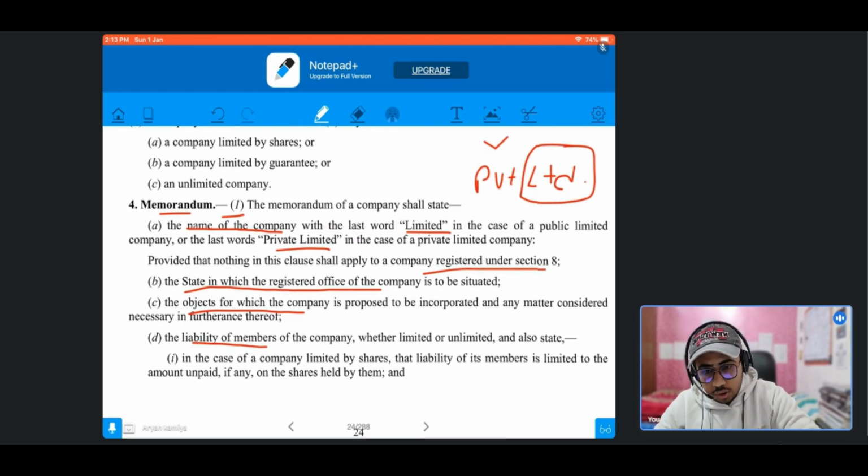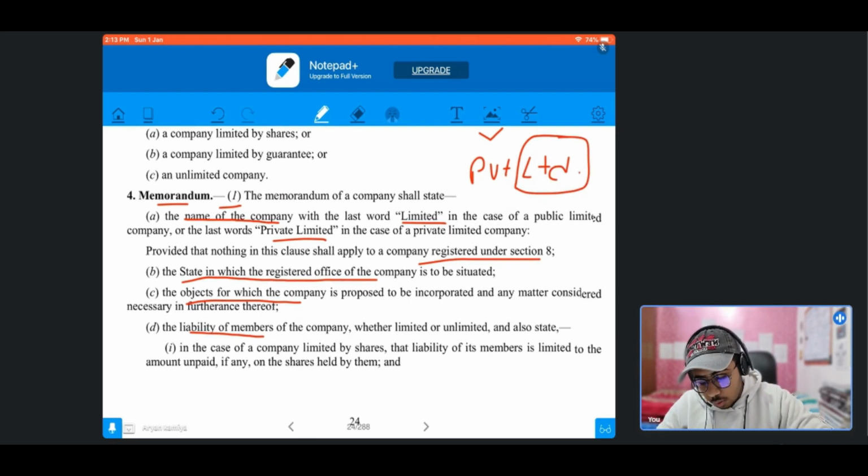Now the next clause is the situation clause. The situation clause talks about the state in which the registered office of the company is to be situated. As we know, every company has its own registered office, and in the memorandum of that company we have to write down in which state that registered office of the company is situated.